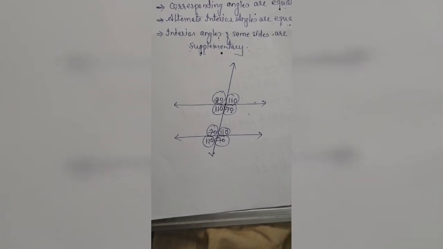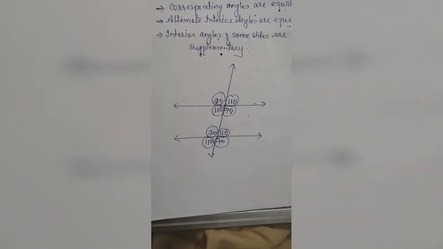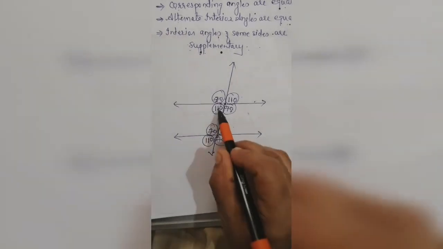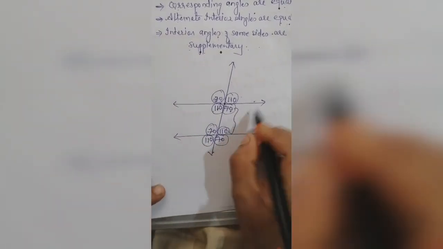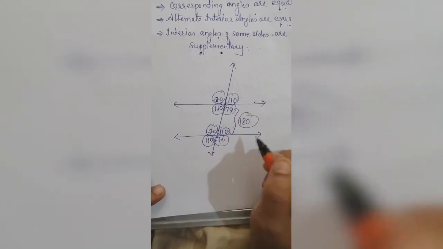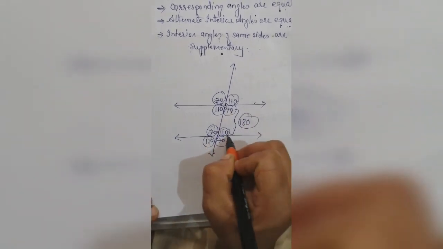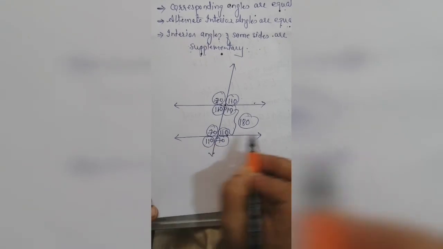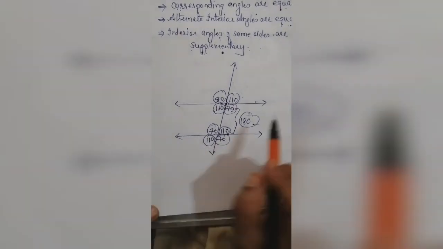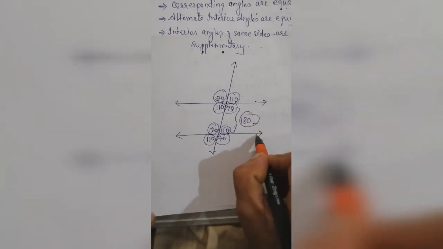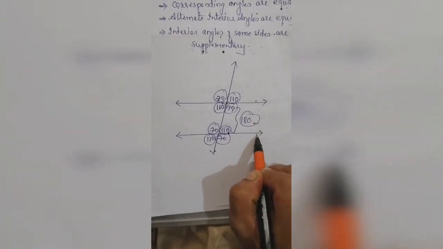Here corresponding angles are equal, alternate interior angles are equal, and if we sum these it is 180, meaning interior angles on the same side of the transversal are supplementary. This happens when the two given lines are parallel to each other.